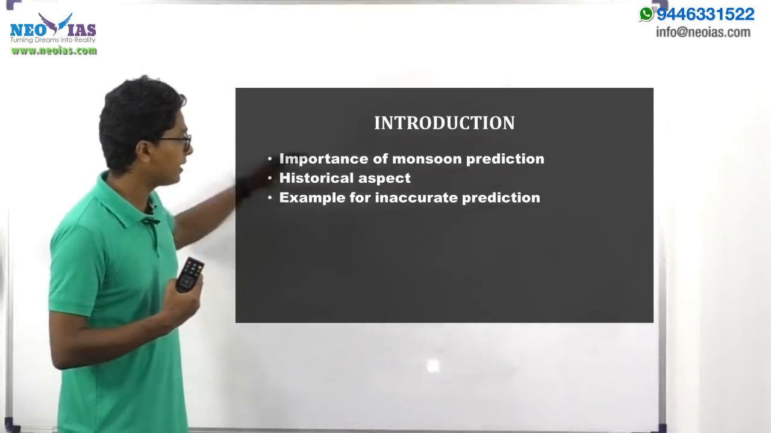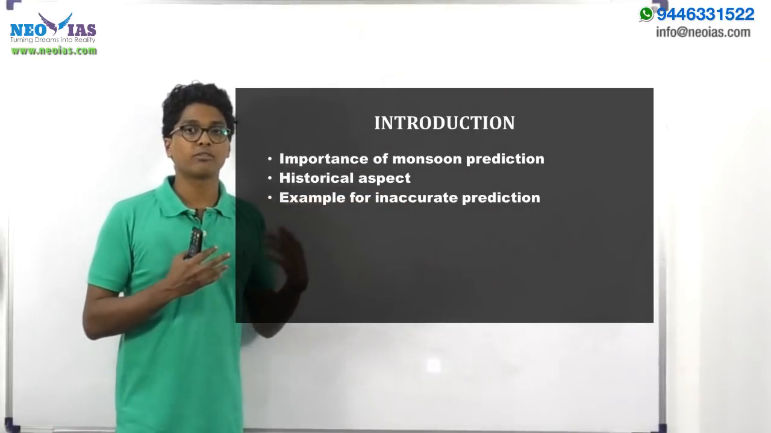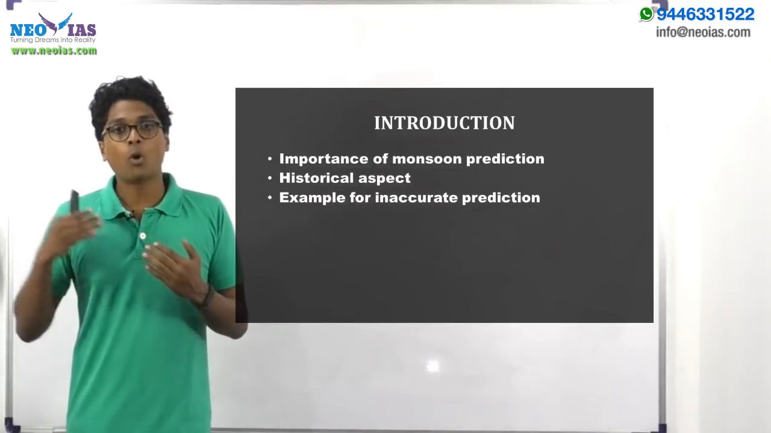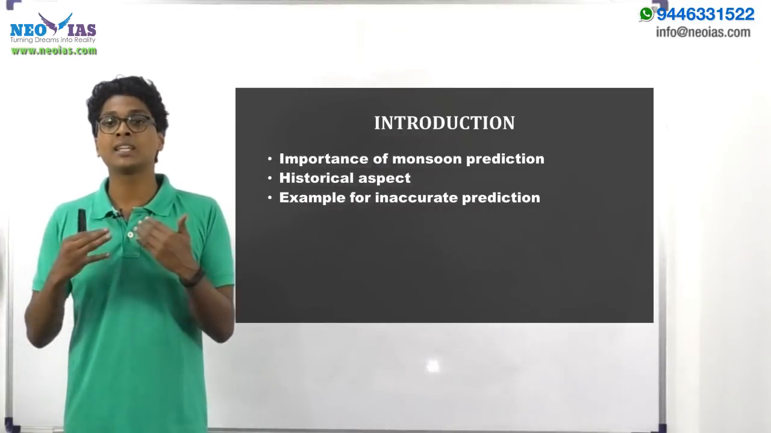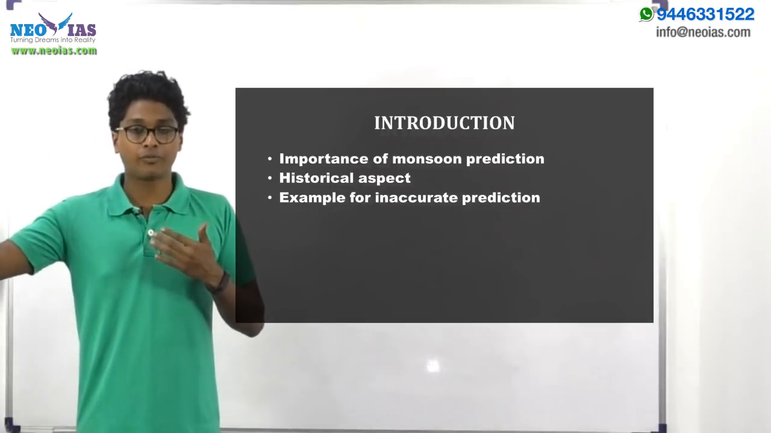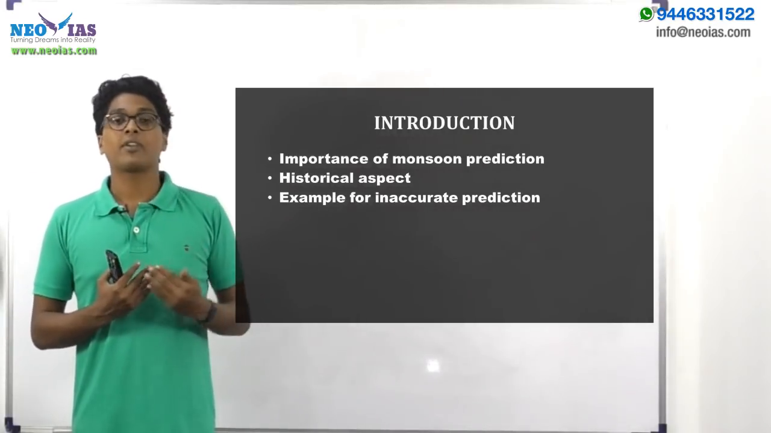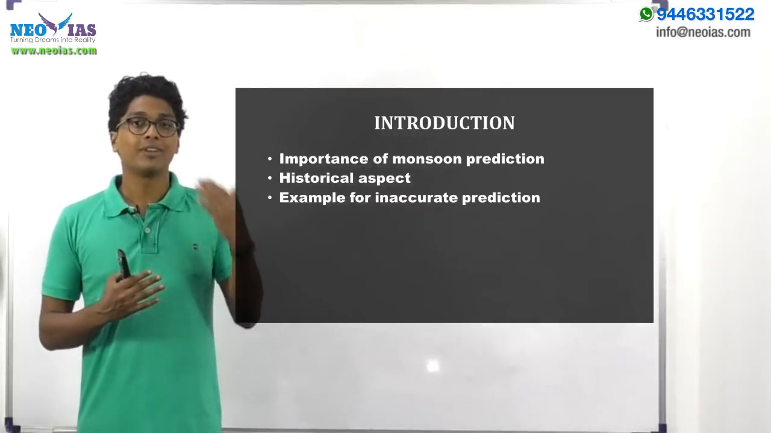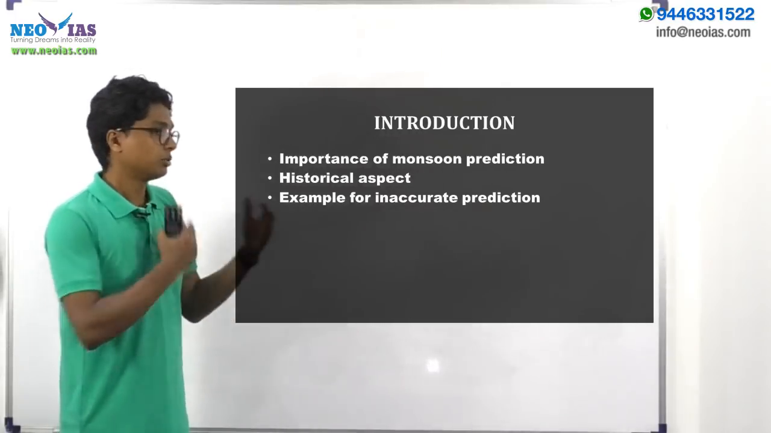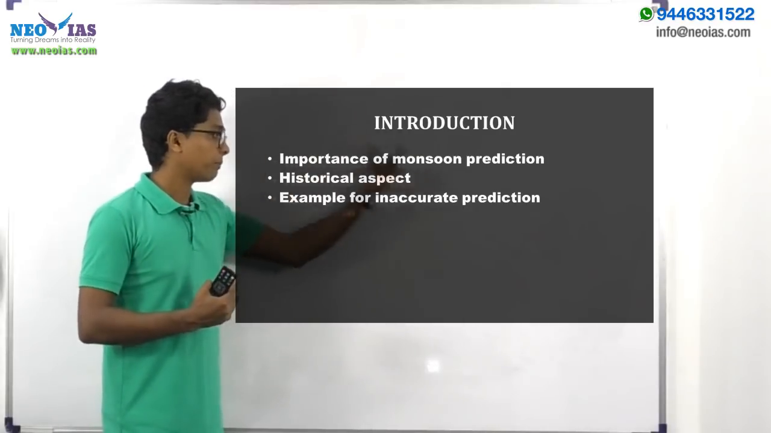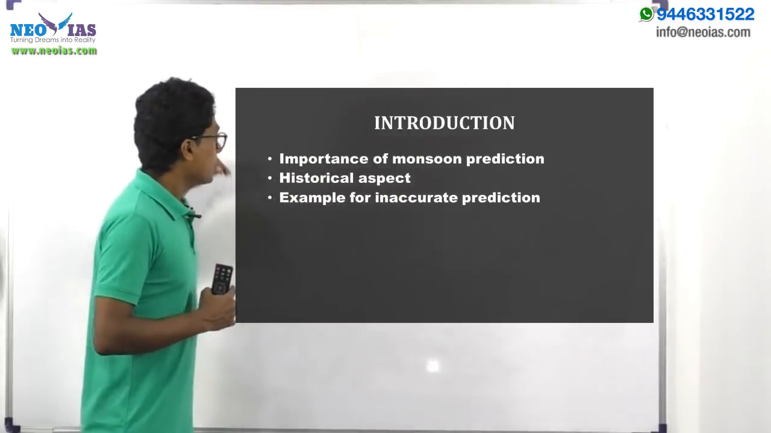Plus, consider the case of flooding. If we have above normal monsoon rainfall, there are more chances of flooding. So we can prepare ourselves to face flooding situations. And if we have below normal rainfall, we will have drought conditions. So from the perspective of disaster management also, the monsoon prediction is really important.